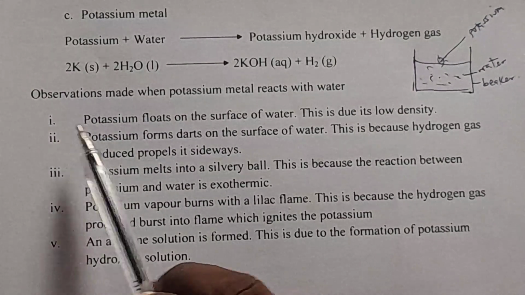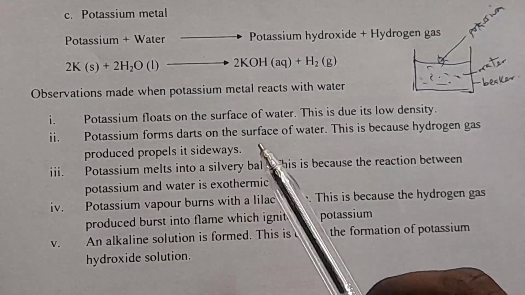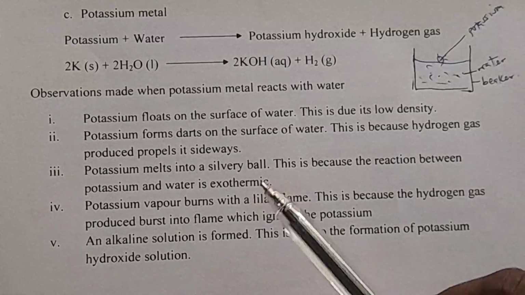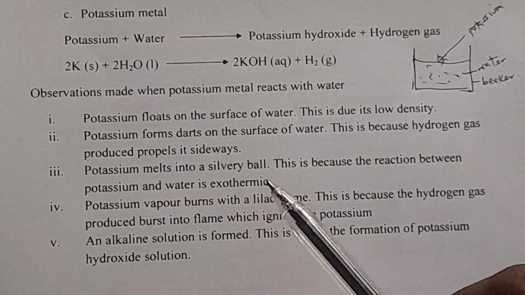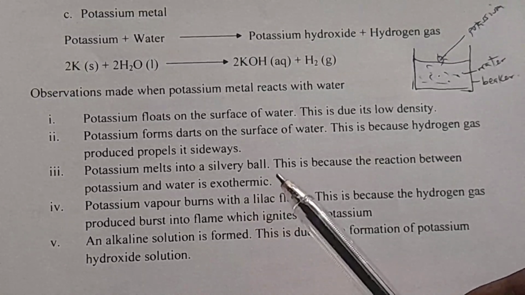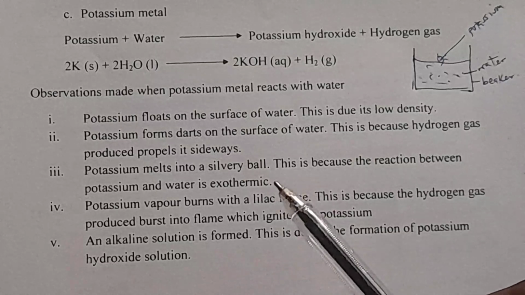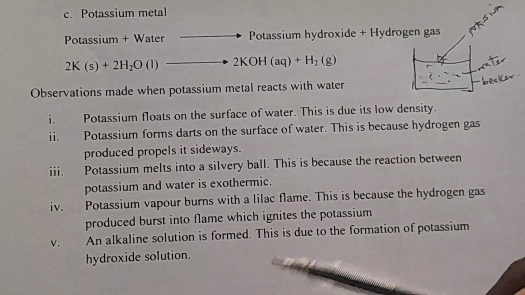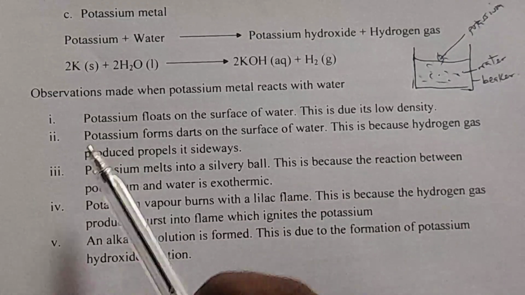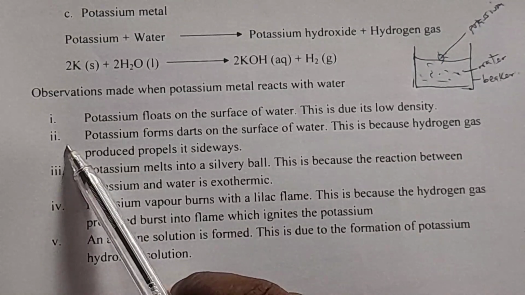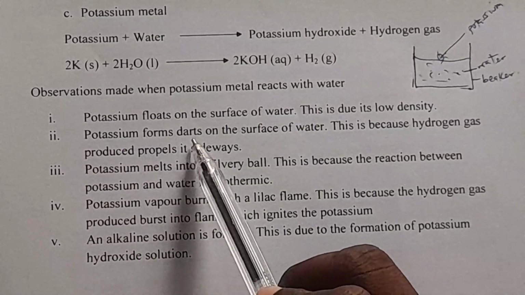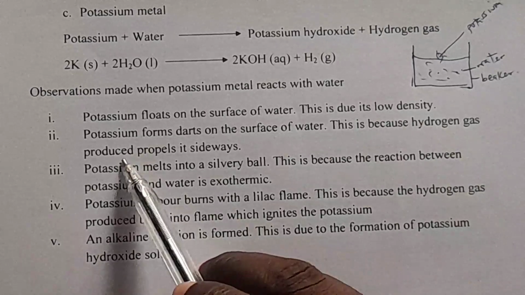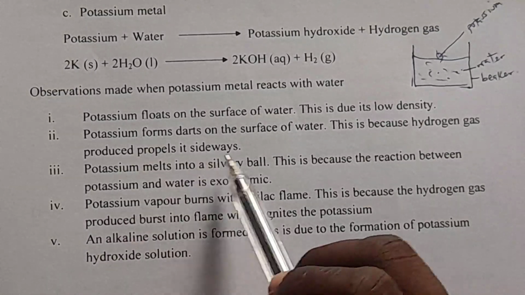So the first observation will be potassium floats on the surface of water. This is due to its low density. Learners, you have to know it. Alkali metals, all alkali metals are light, or they are soft. Hence, they have low density. Therefore, they will just float on the surface of water. But observation number 2: potassium forms darts on the surface of water. This is because hydrogen gas propels it sideways.